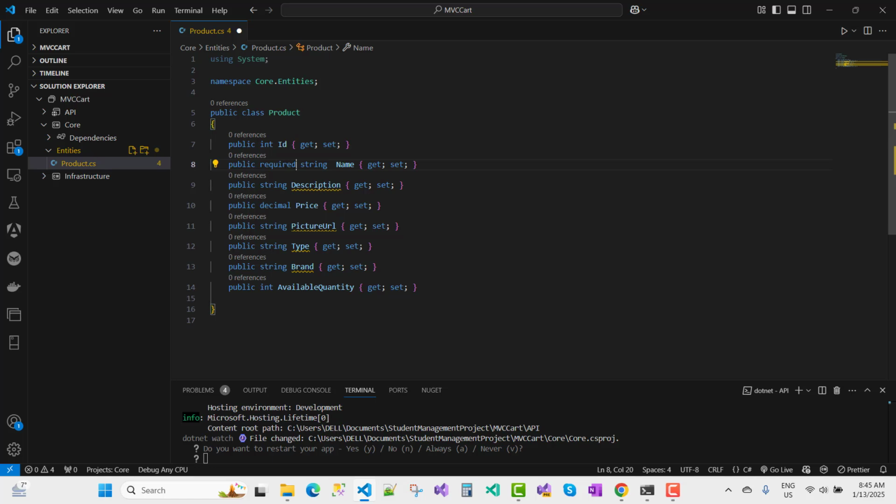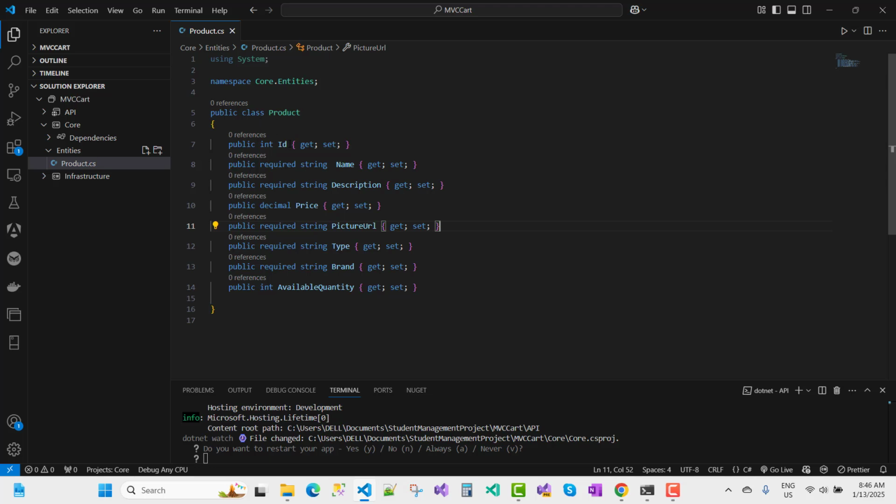Similar to that, your description is also required, and the price is not strictly required, but you know that it's required. So picture URL is required, and the type is also required. Okay, so you can see required, and brand is also required. So your warning is gone. Now that one is my product entity.